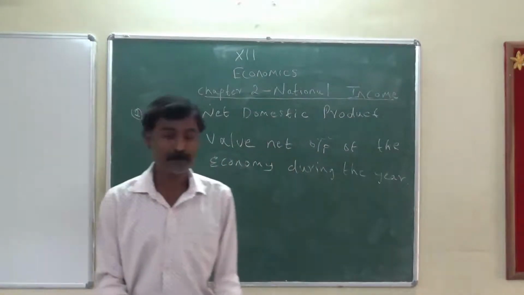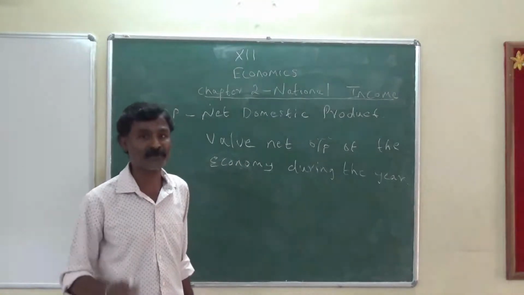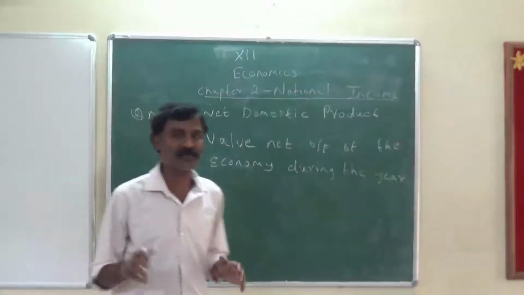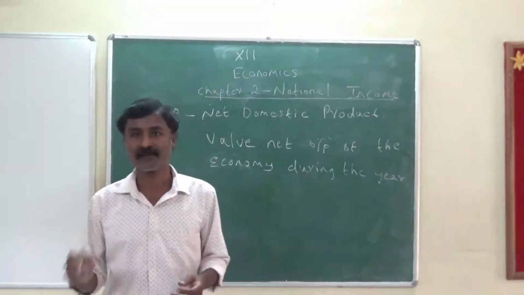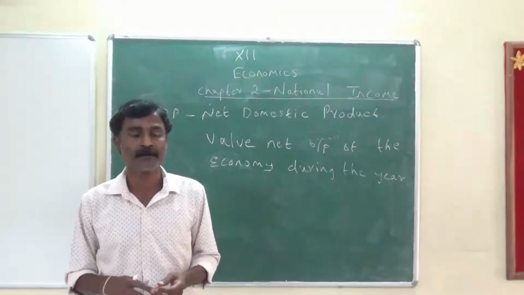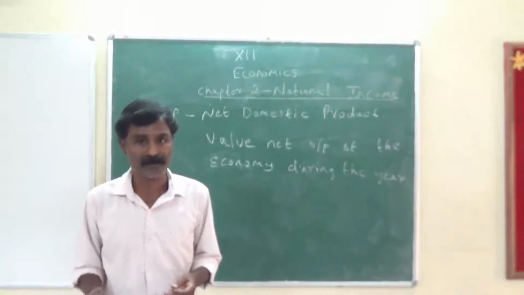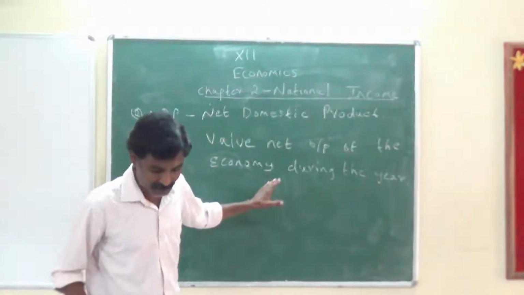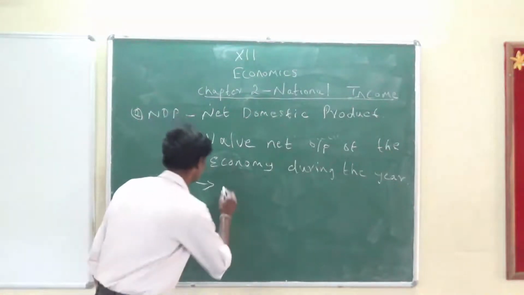Now here the main problem with net output is that we have a deduction in this particular thing. Let's suppose that I have a machinery which has been running for about 5 years. During the 6th year there are very high chances that my machine would be damaged or there would be a repair. So at that particular time, I must be careful with depreciation.